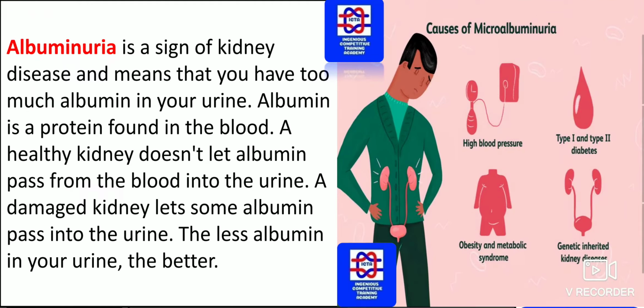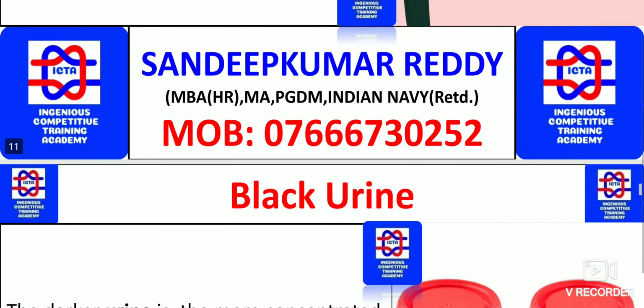Albuminuria. This is a sign of kidney disease and means that you have too much albumin in your urine. It's a protein found in the blood. A healthy kidney doesn't let albumin pass from the blood into urine. A damaged kidney lets some albumin pass into the urine. The less albumin in your urine, the better. So the presence of albumin means there is some malfunctioning of your kidney. This is also one type of disease where you will find albumin in your urine.